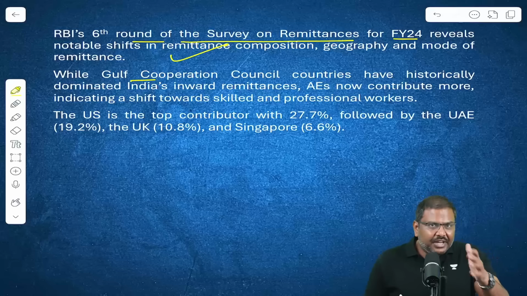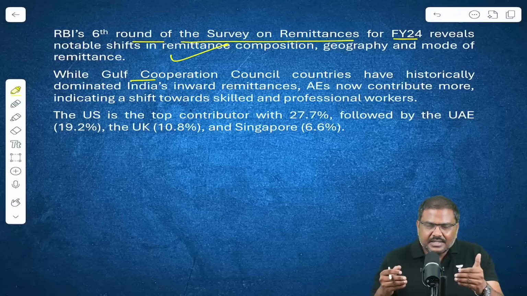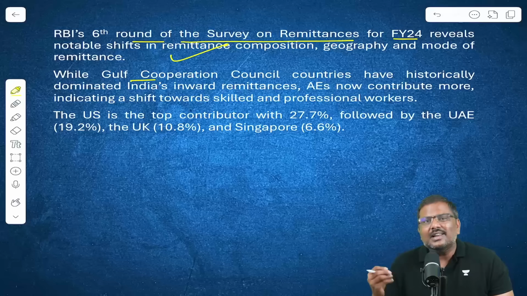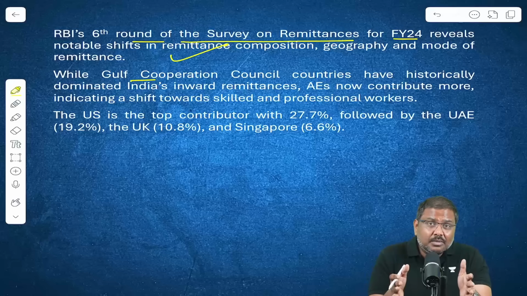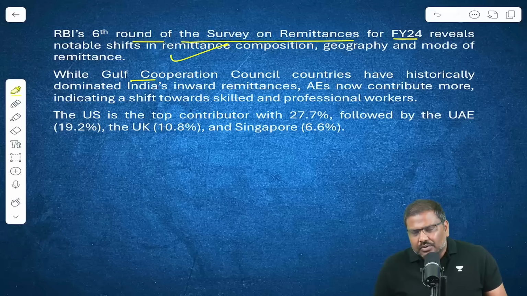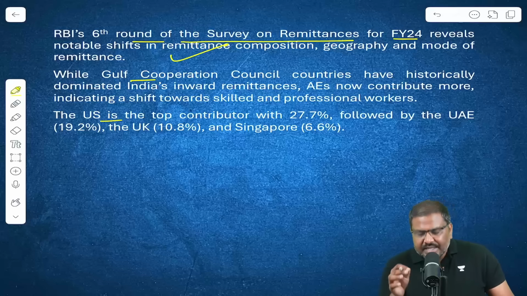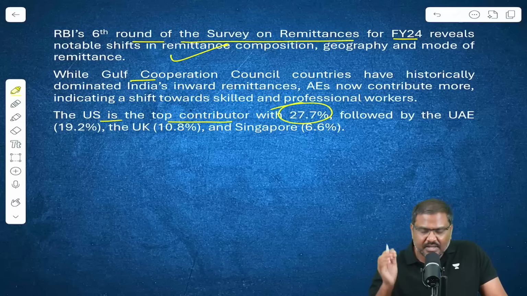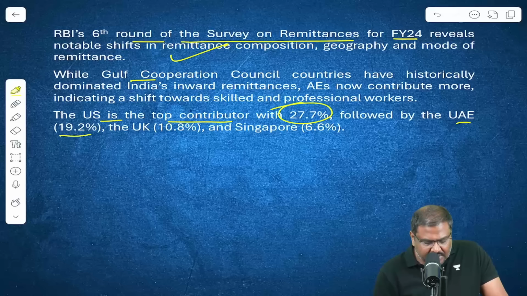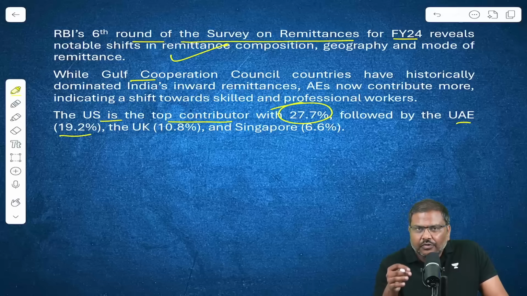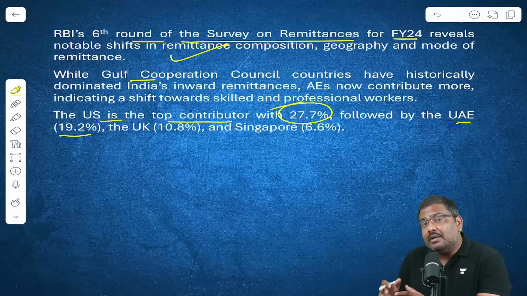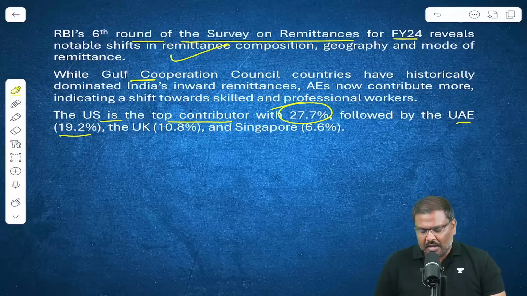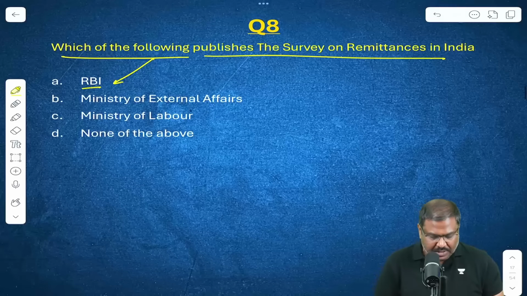Traditionally or historically, the amount of remittances that we received came from the Gulf Cooperation Council, and it was generally the United Arab Emirates which contributed the highest amount of remittances to India. But according to this report published by RBI, the USA is the top contributor of remittances now, at around 27.7%, followed by the UAE, which is 19.2%. So from the Gulf Cooperation Council, now the remittances that we are receiving from the advanced economies have started increasing. So the right option for question number 8 is option A.